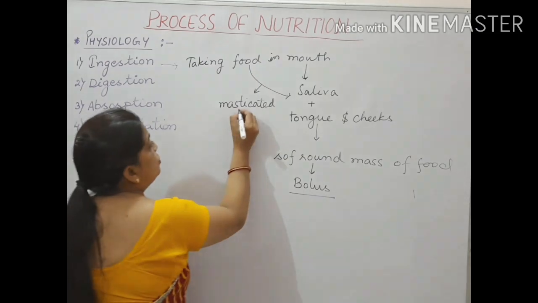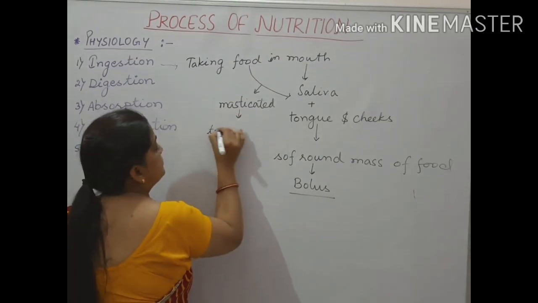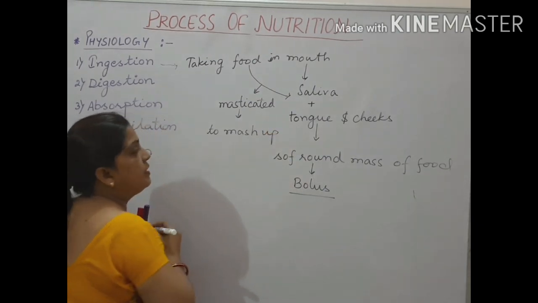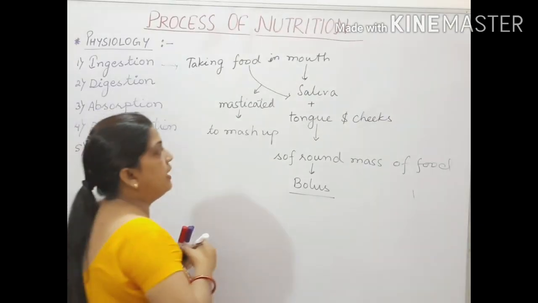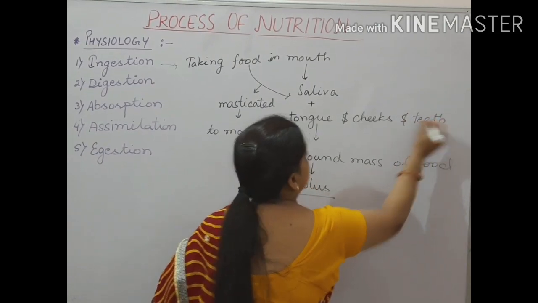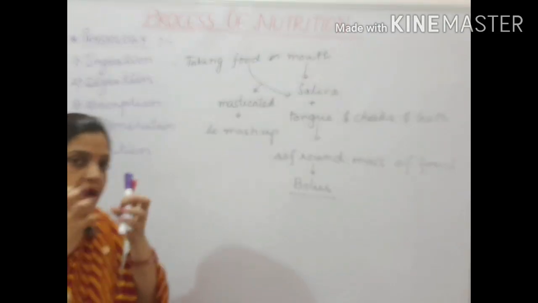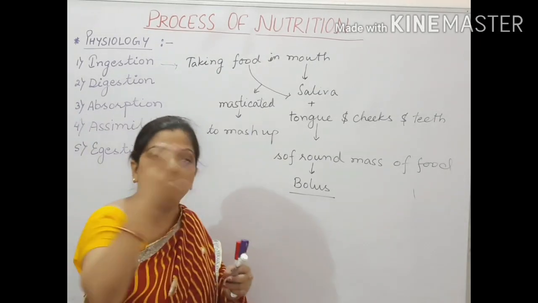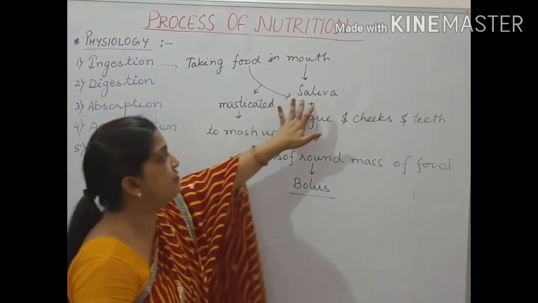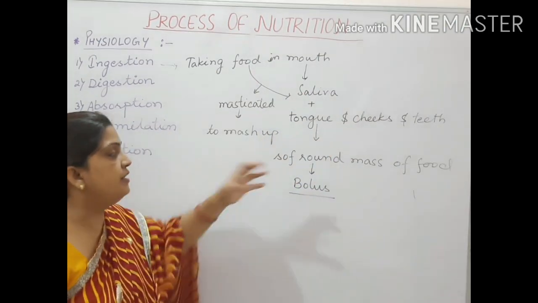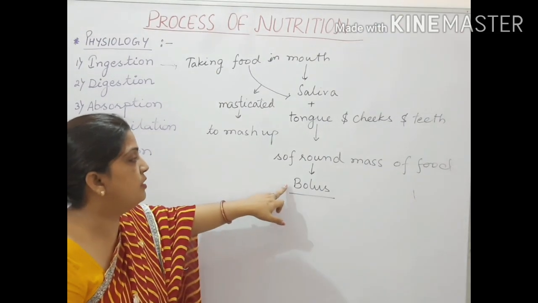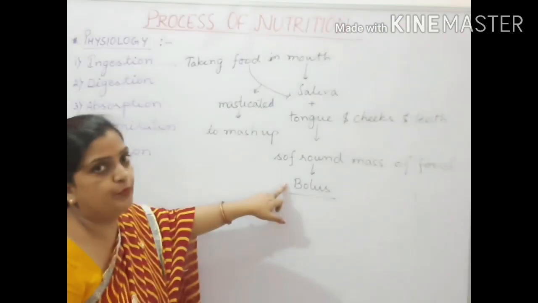Mastication means to mash up all the particles of the food with the help of the tongue, cheek and teeth. They are being chewed, broken down, and then the chewed food gets mixed up with saliva and turns into a round ball-like structure, and that structure is called bolus.